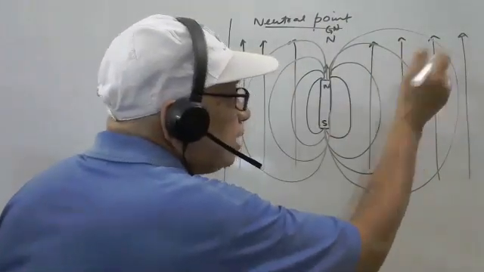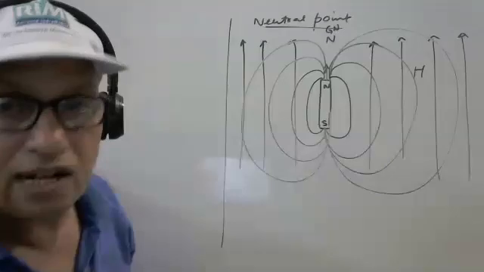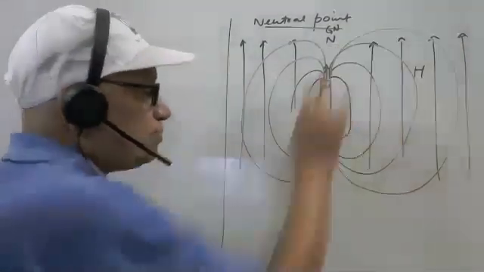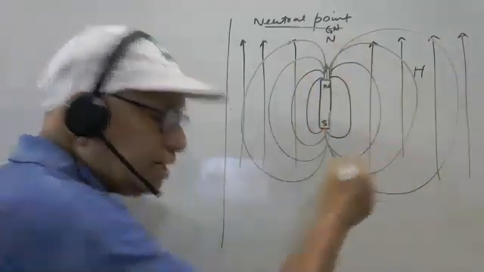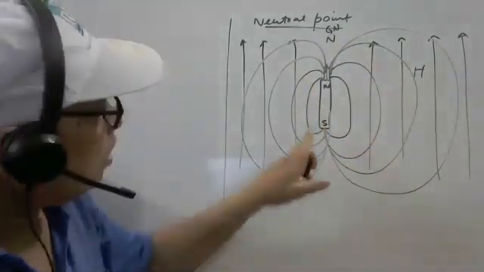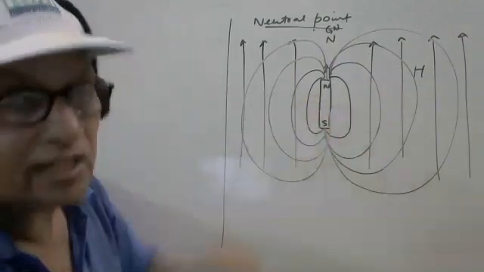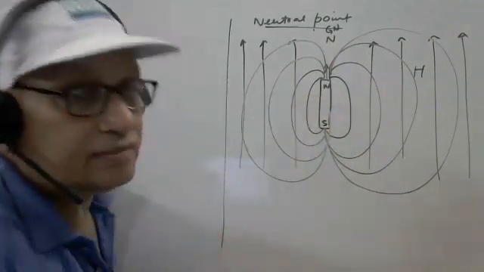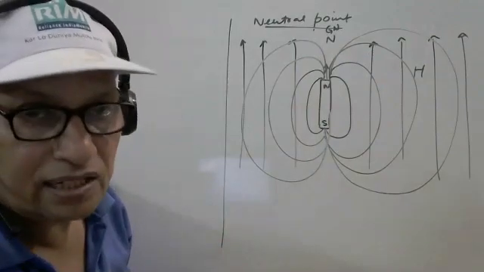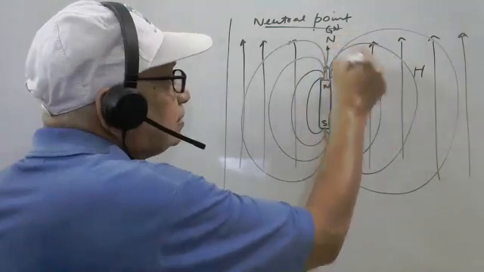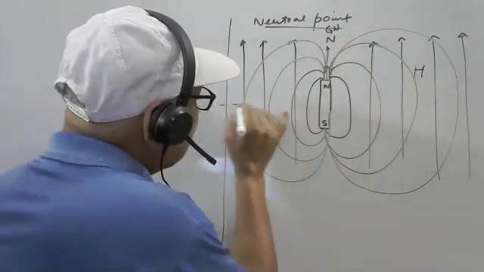It is the horizontal component of Earth's magnetic field. In this figure, it is bottom to top. On any line of force drawn for the magnet, the tangent will tell you the direction of magnetic field, and here it will be like this, and think about this particular line.